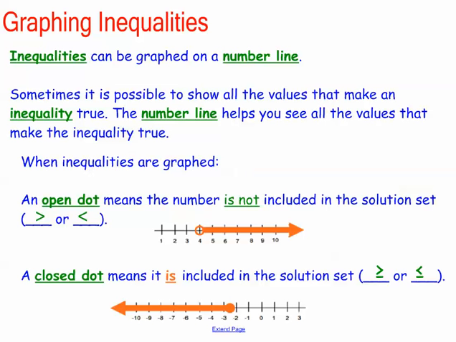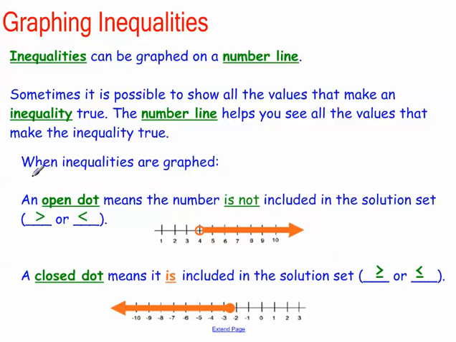Alright, now let's move on to graphing. So you have some of these on your notes page: inequalities can be graphed on a number line. Remember, inequalities are greater than or less than. Sometimes it's possible to show all the values that make the inequality true. But what do you call someone who can't smell? Well, there's a word for the inability to smell, anosmia. And the adjective form is anosmic. A person who can't smell is anosmic. Even though it is very rare, it exists. When inequalities are graphed, this is an important part here.